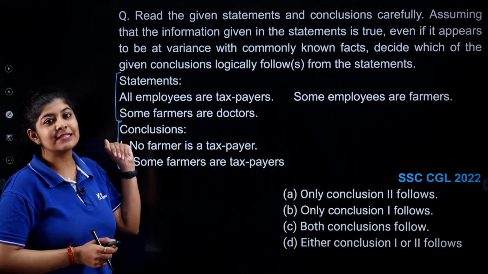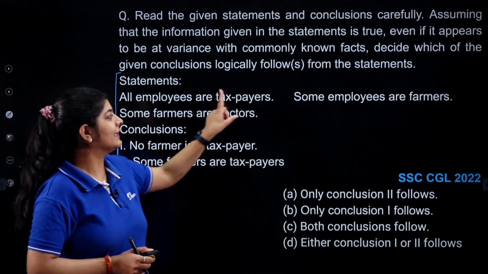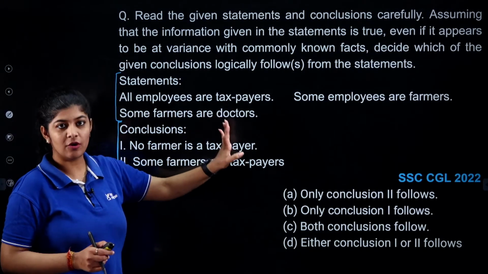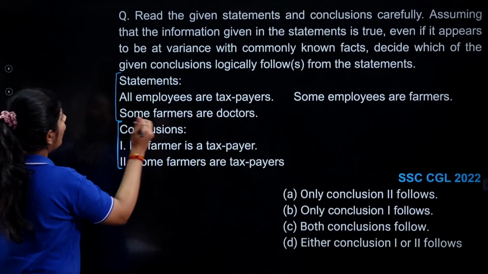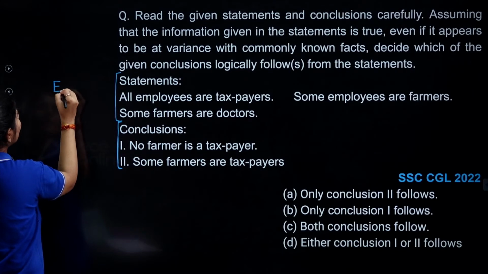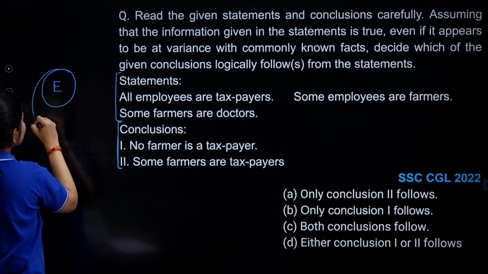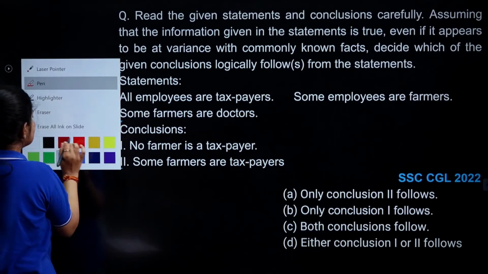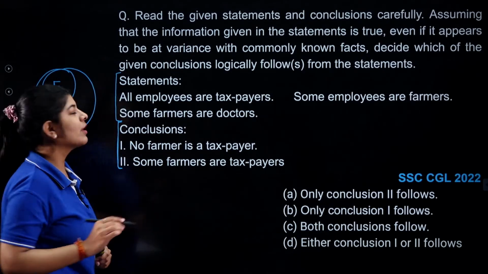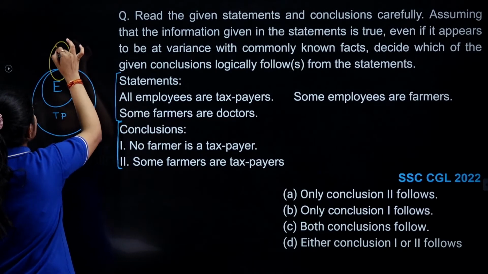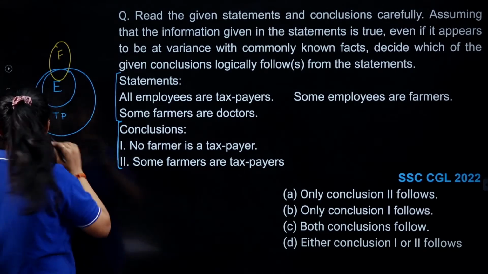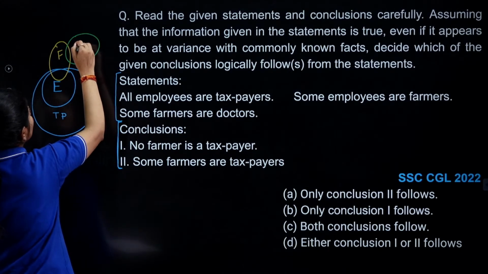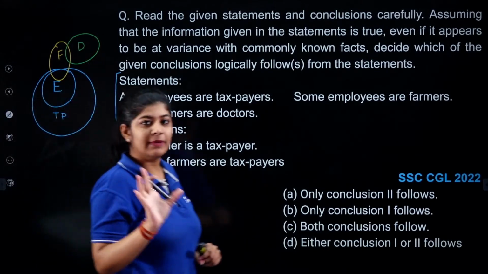So the statements are saying that all employees are taxpayers, some employees are farmers, some farmers are doctors. So let's draw the diagram. All employees are taxpayers, right? First statement is done. Second one, some employees are farmers. Second is also done. Third one, some farmers are doctors. So basically, this is my basic diagram.